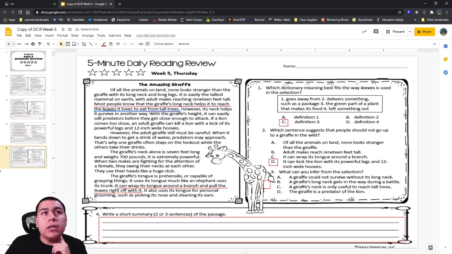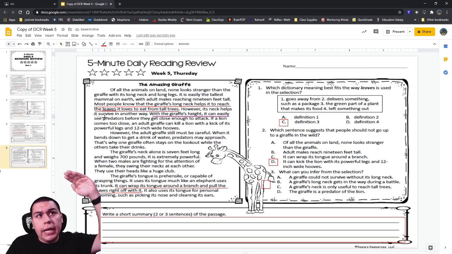However, its neck helps it survive in another way. With the giraffe's height, it can easily see predators before they get close enough to attack. So they tell us there's two things the giraffe's neck helps it with. So it does help to get those leaves because they're way high up in the tree.